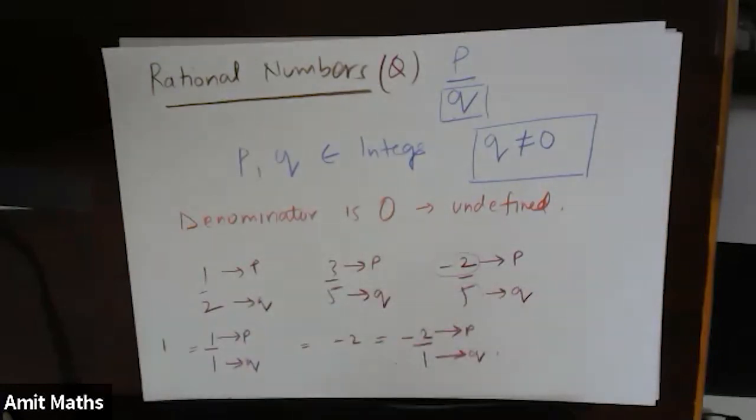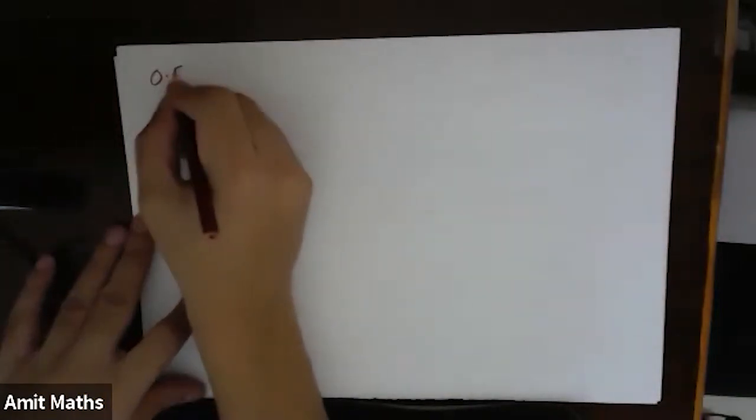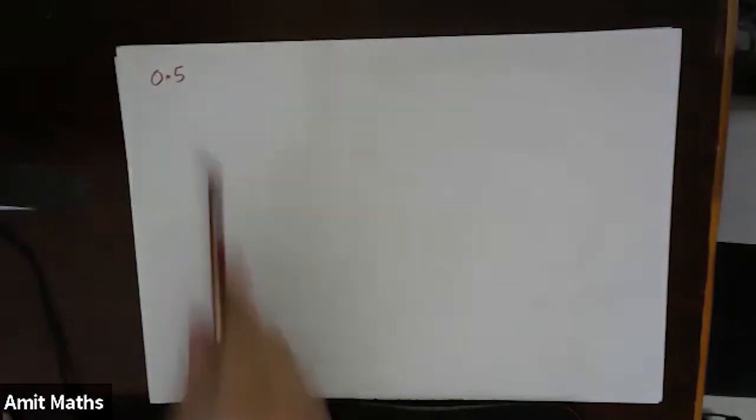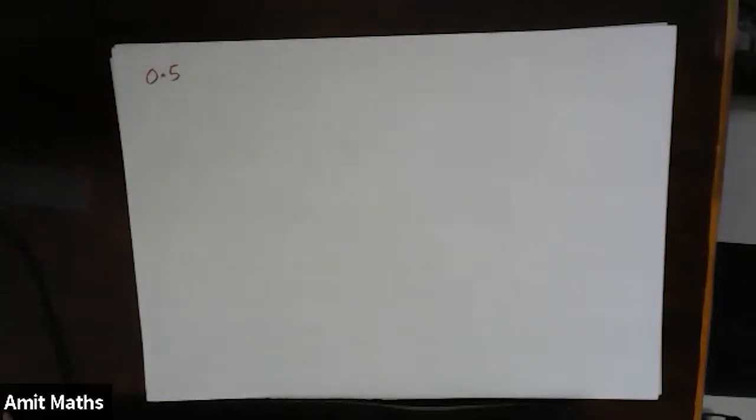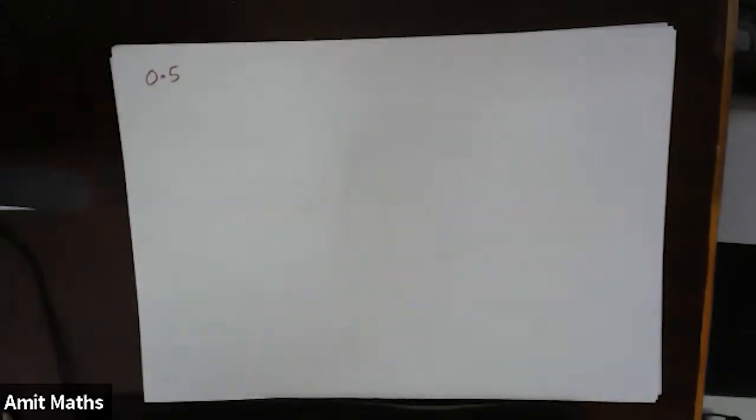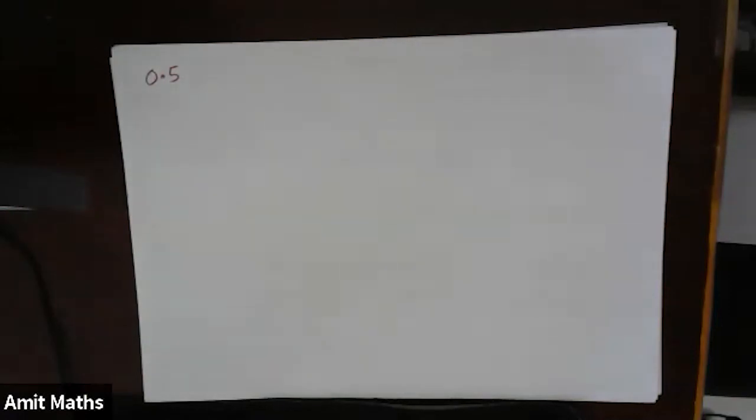Now see, these were very simple examples of rational numbers. Now suppose a number is given as 0.5. This number 0.5 is more than 0 and less than 1, so it is lying between 0 and 1. Now I want you to represent this number 0.5 in the form of P by Q. And think about it. What will be the value of P and what will be the value of Q?